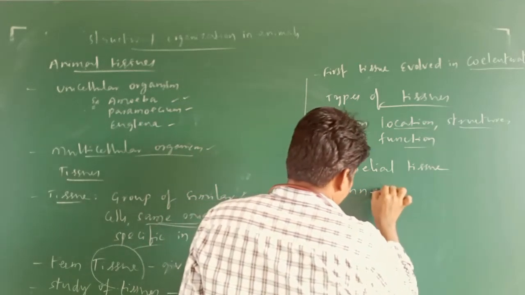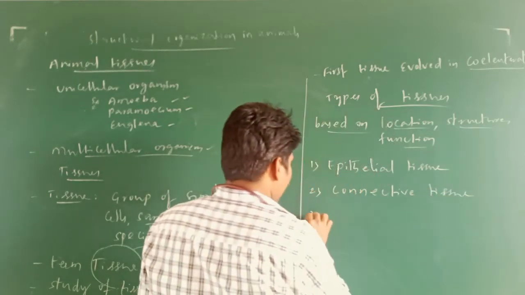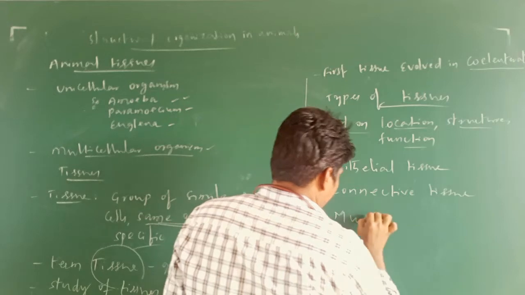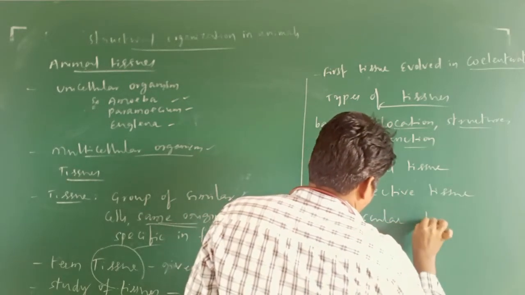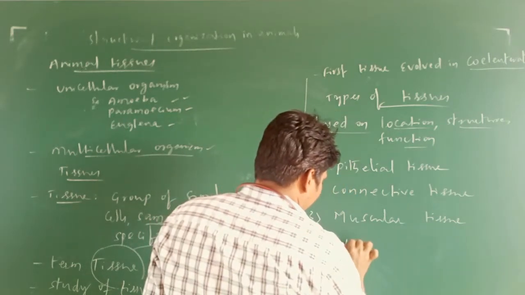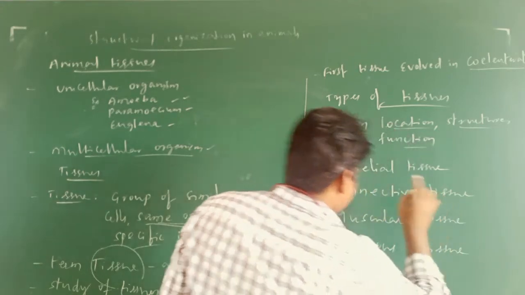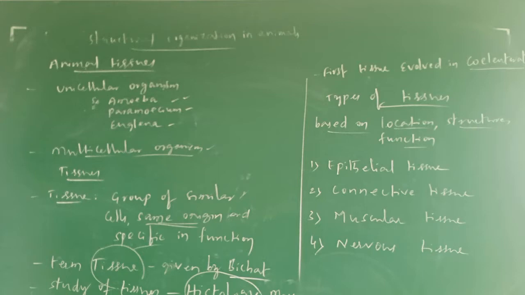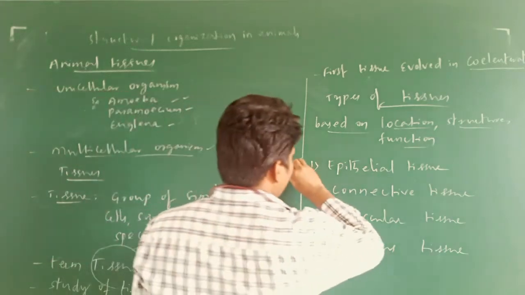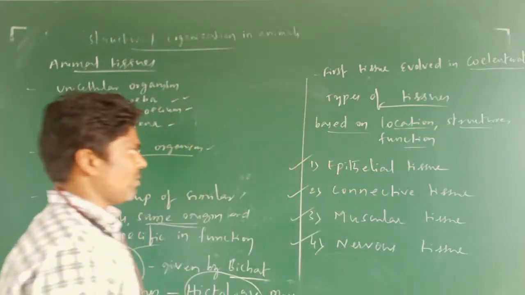Next, connective tissue. Next one, muscular tissue. Next one, nervous tissue. Based on structure, location and function, tissues are differentiated into four types: epithelial tissue, connective tissue, muscular tissue and nervous tissue.